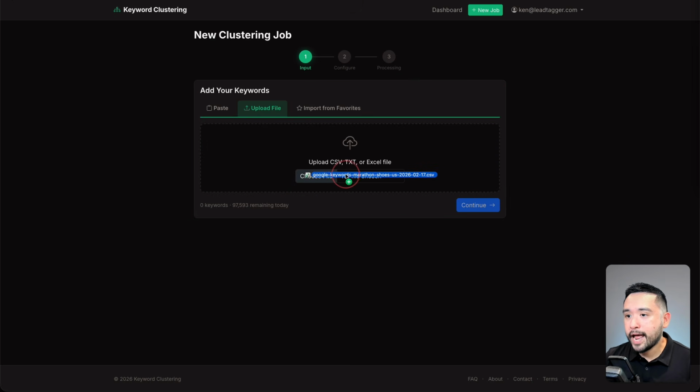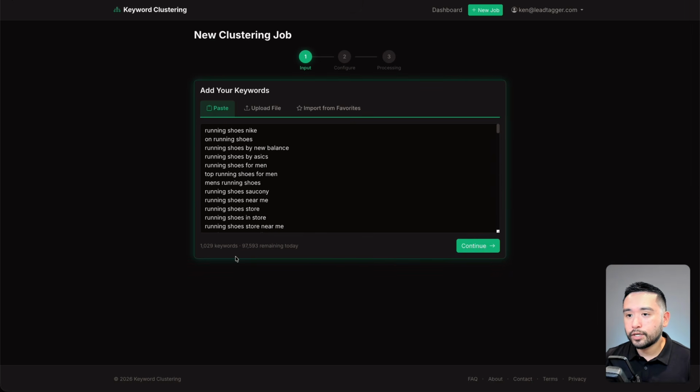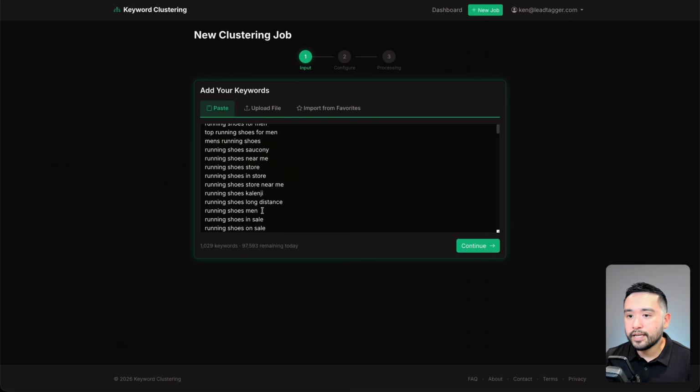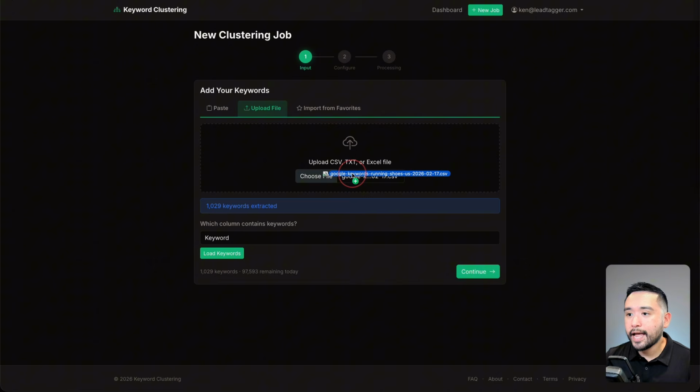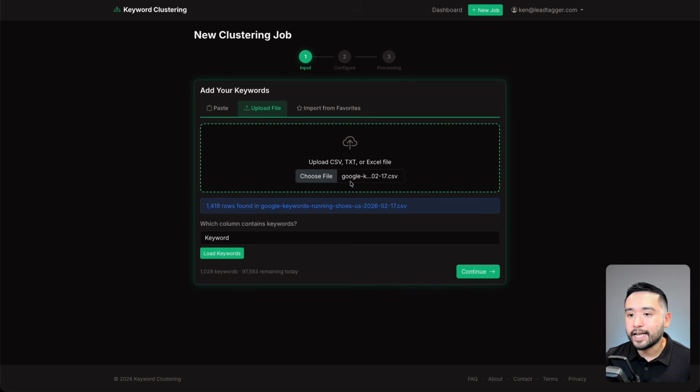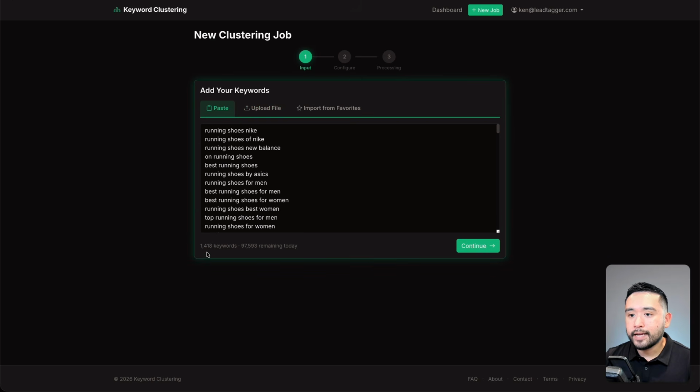So I'm going to drag the first one, load the keywords. Okay, so you can see all of the little over 1,000 keywords here. Then I'm going to drag and drop the second set of keywords and I'll load them up. And you could see the keywords increase. And since there are a lot of duplicates in those two CSV files, you'll notice the keywords just jumped a little bit, right? So once we uploaded all of our files, we can click on continue.